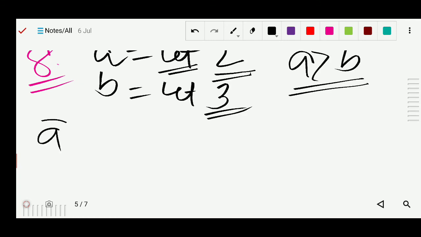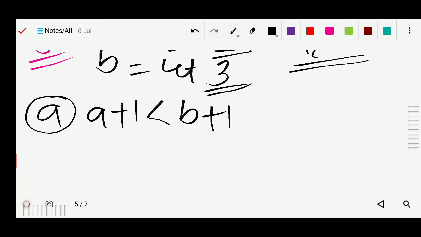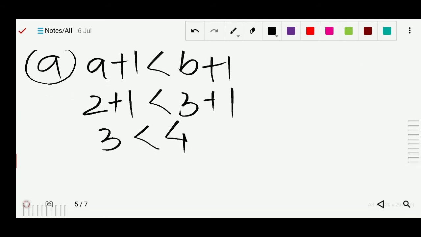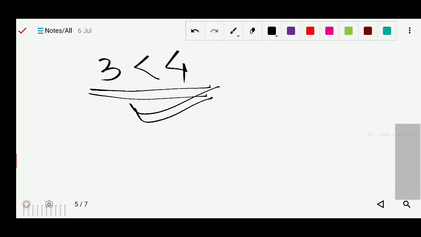Now I will check the options. The first option, A: A plus 1 is less than B plus 1. Here I suppose A equals 2, so 2 plus 1 is 3, and B equals 3, so 3 plus 1 is 4. 3 is less than 4, so this is a true statement. This is correct because 4 is greater than 3.